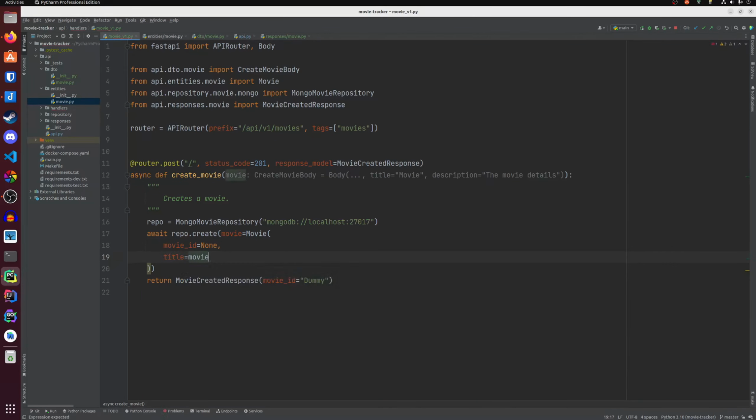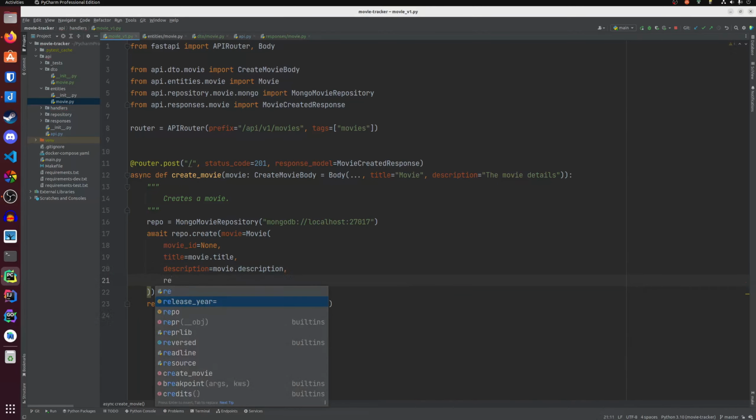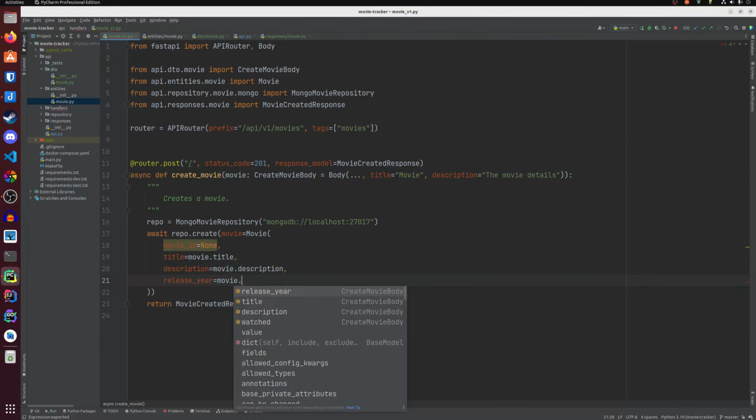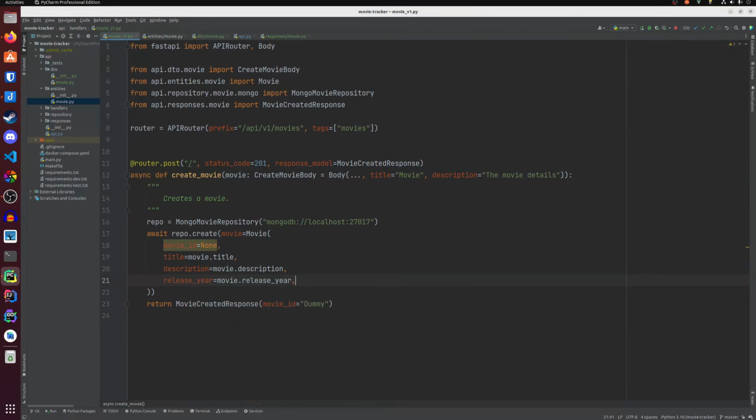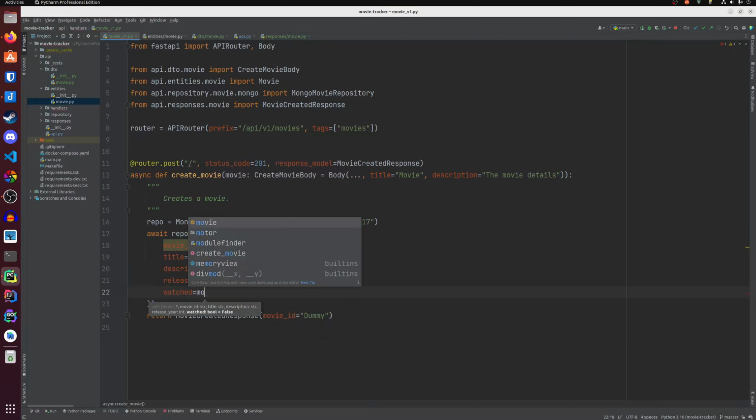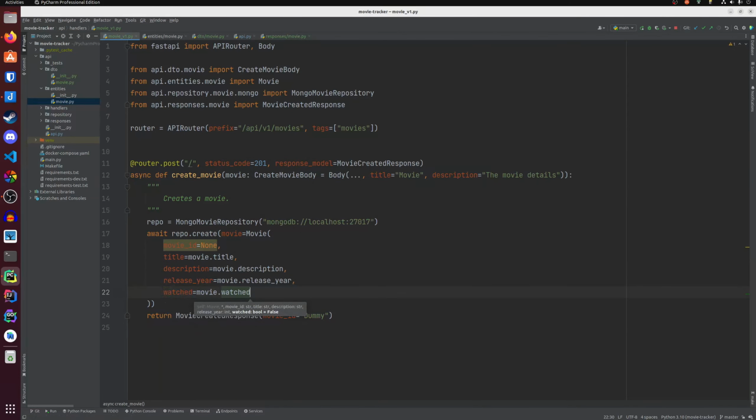Title, movie.title, description, movie.description, release year, movie.release_year, and watched, movie.watched. And the movie ID is None.